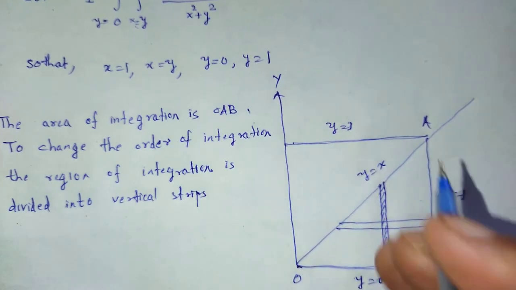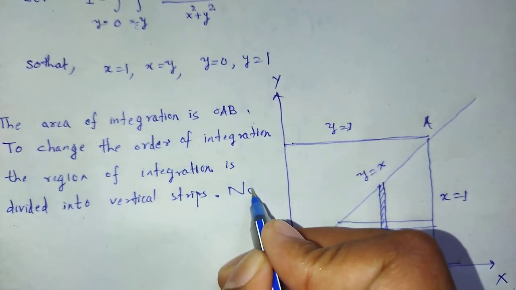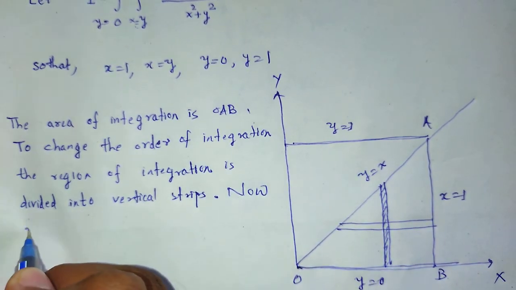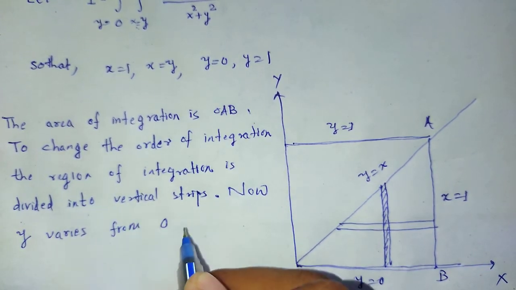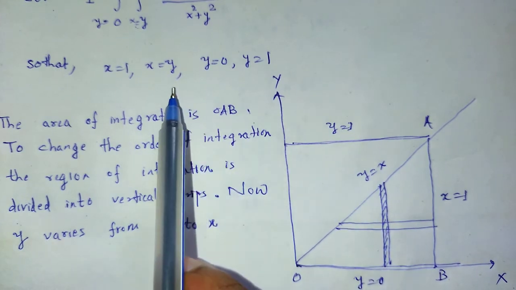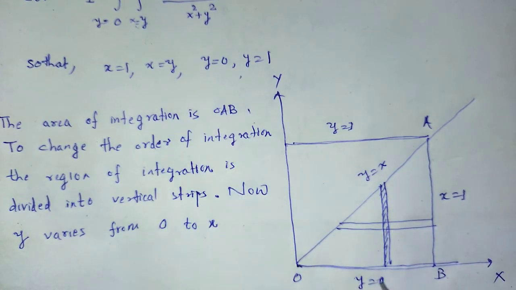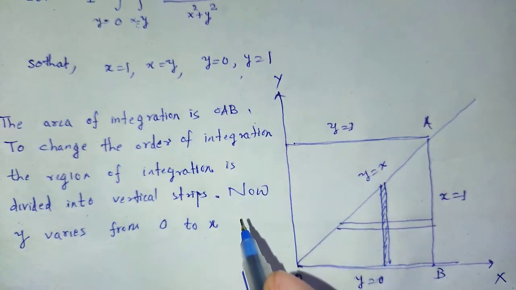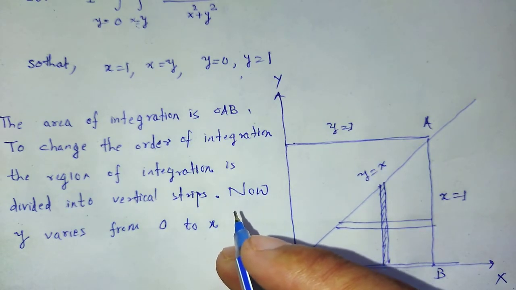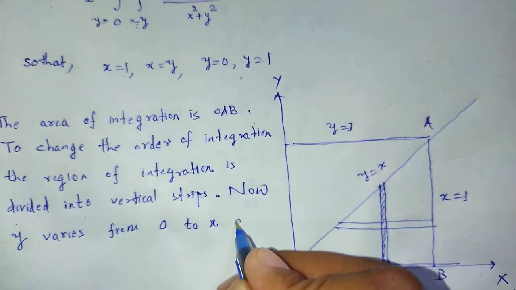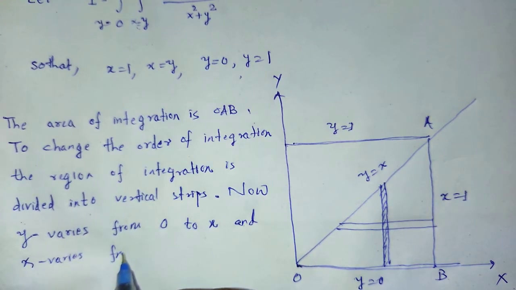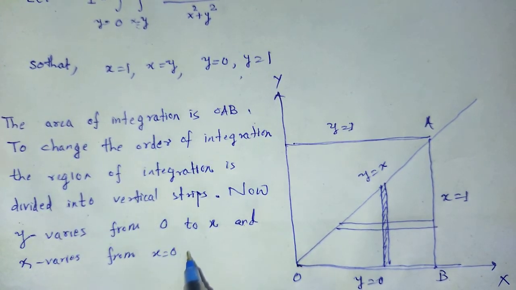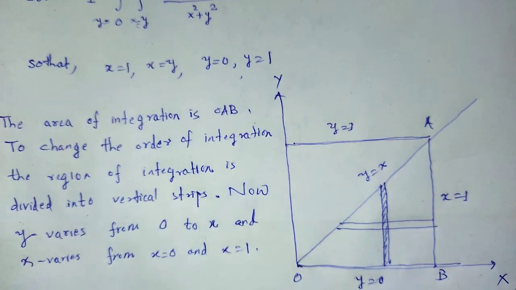Now y varies from 0 to x, and x varies from x equal to 0 to x equal to 1.